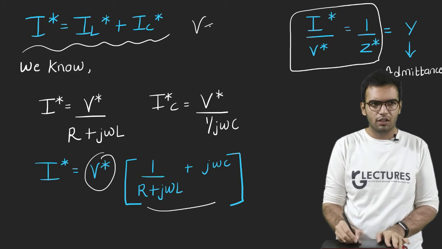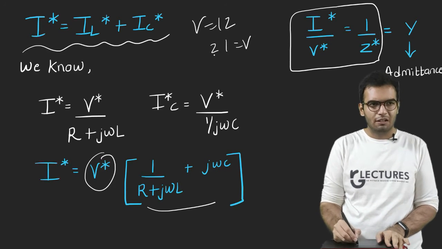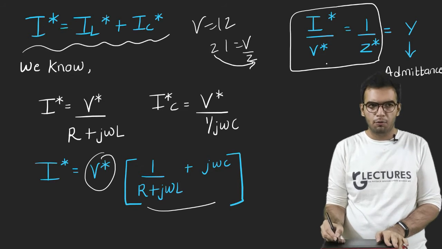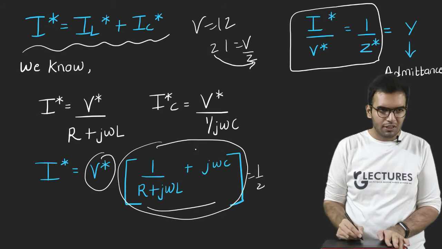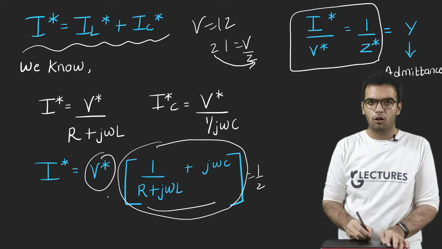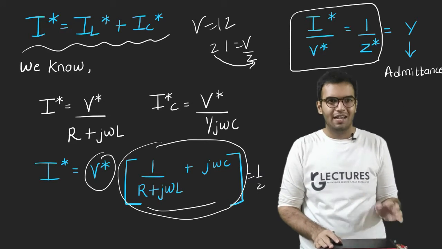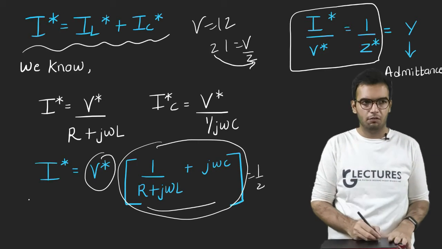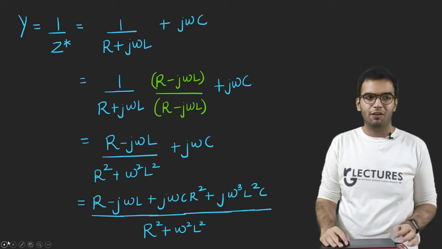So we get this quantity, and this quantity is equal to 1 upon Z, right? Because V is equal to IZ. So if I have I equal to V, and I take Z there, this will become 1 upon Z is equal to this quantity. And what is admittance? Admittance is the reciprocal of impedance. Impedance means offering opposition. Admittance means admitting the current and voltage, supporting the current and voltage. So here we will find the concept of admittance.